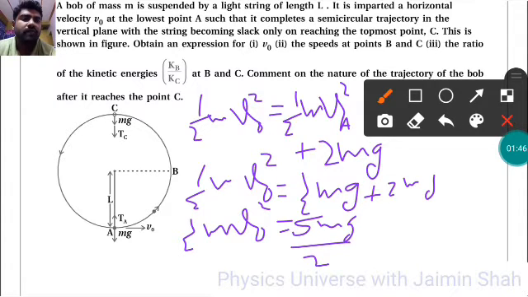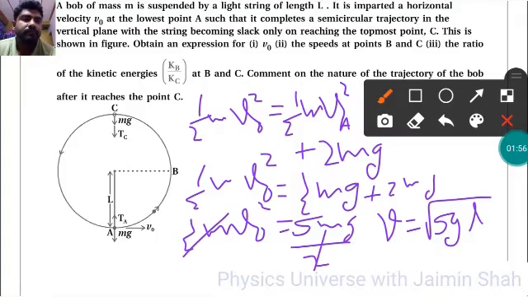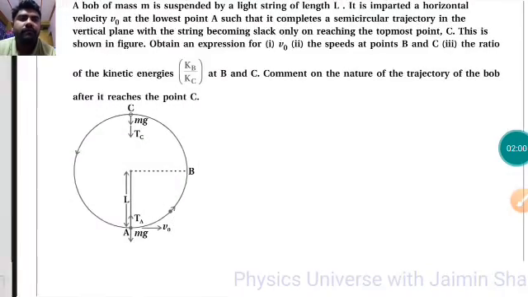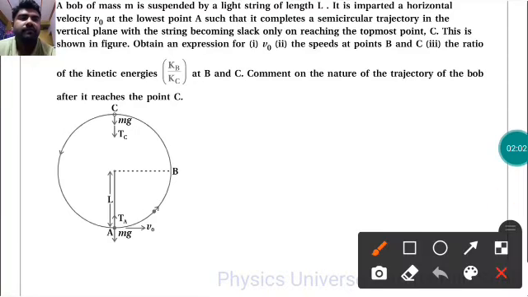So the 5 m by 2 gets cancelled out, and we are left with v0 equal to under root 5 g L. So the speed v0 here is equal to under root 5 gL.